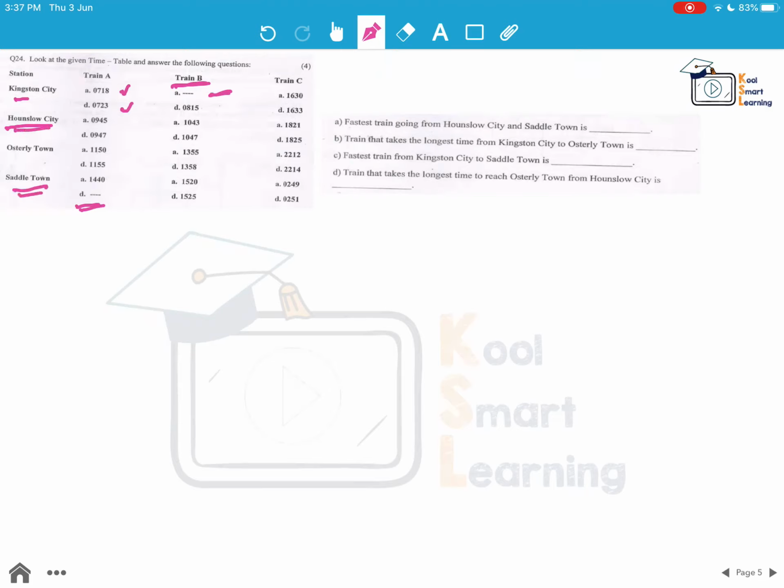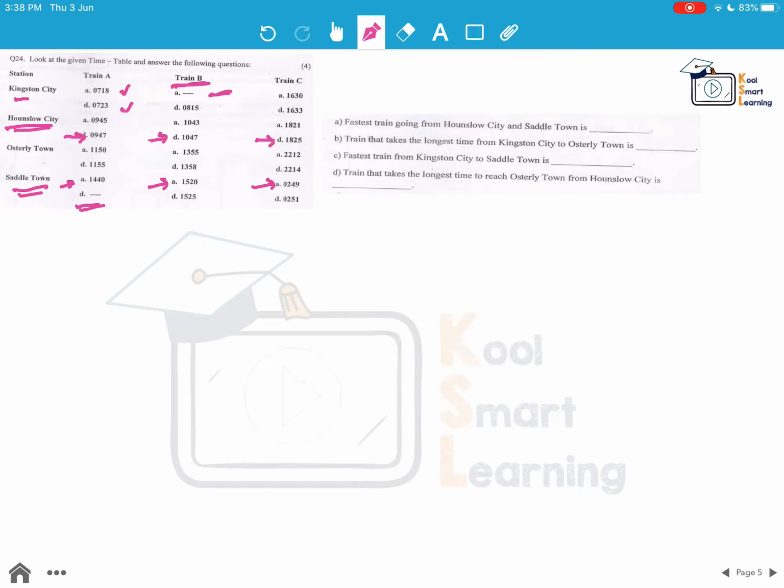So we will take the departure time of the first one, Honshu City, and the arrival at Saddle Town. We'll find out the difference between these for all three trains. I am not going to calculate the time here, but I have given the information as to what is to be subtracted.